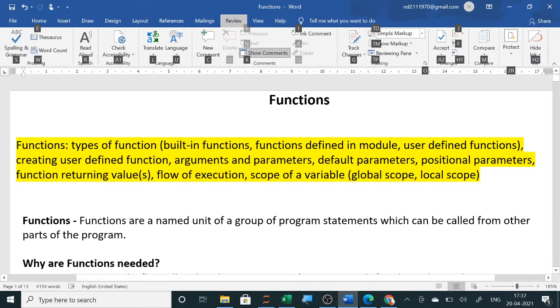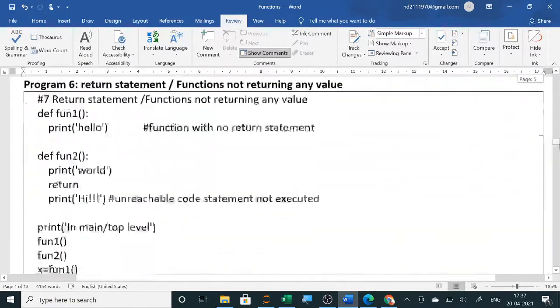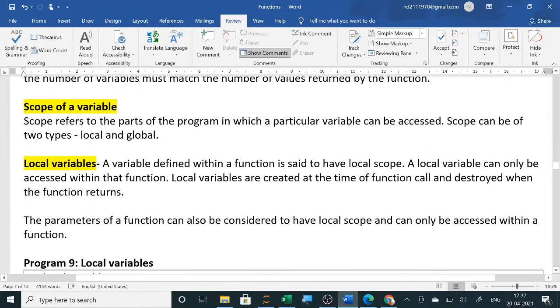So the last topic of function is scope of a variable, global scope and local scope. So today we will complete the scope of a variable. In the previous video we have already done the return statement. Now scope of a variable, scope refers to the parts of the program in which a particular variable can be accessed. Scope can be of two types, local and global scope.